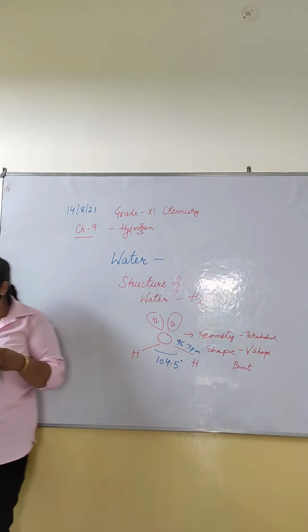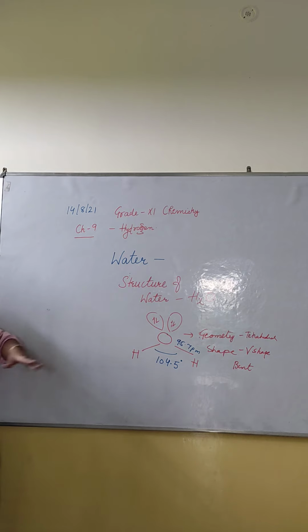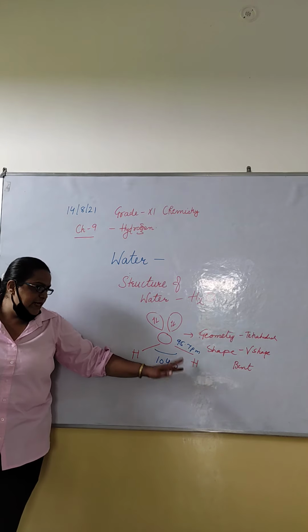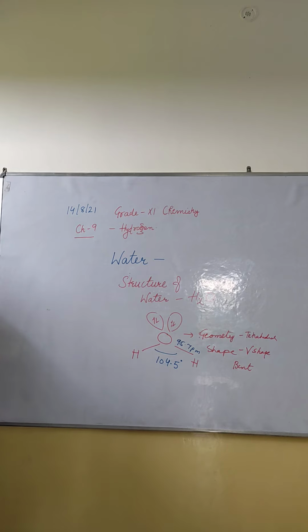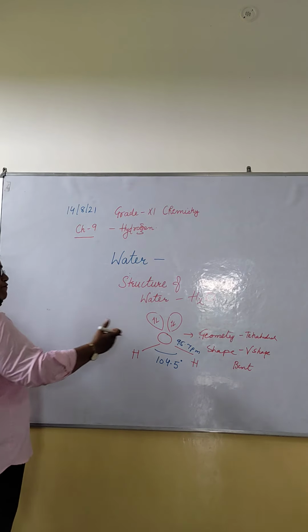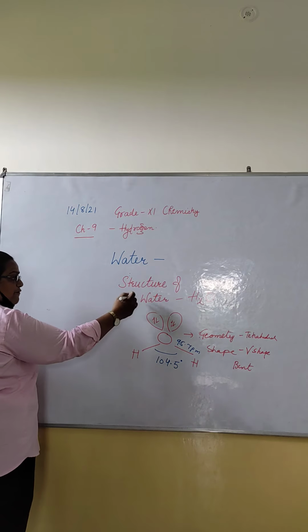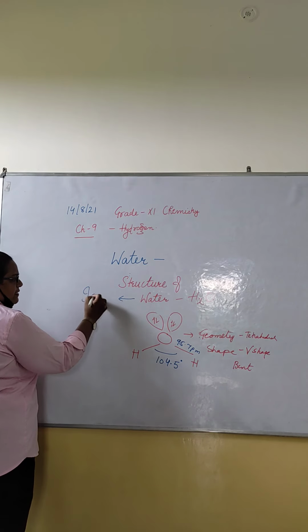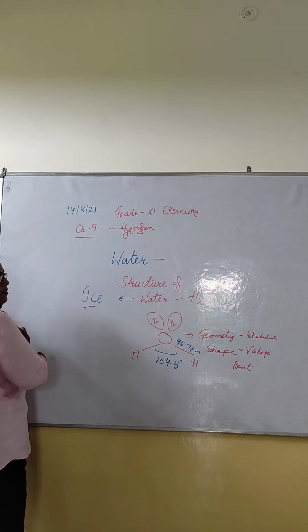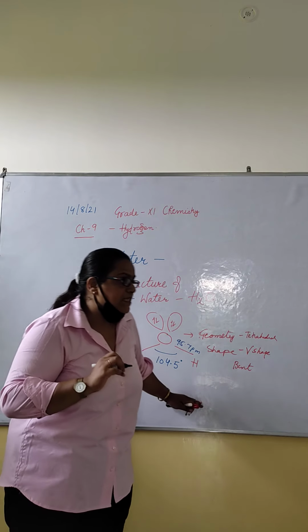In the gas phase, water is a bent molecule with a bond angle of 104.5 degree and bond length of 95.7 picometer. It's a highly polar molecule.